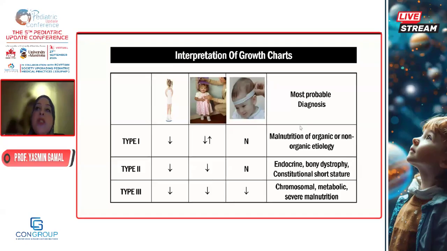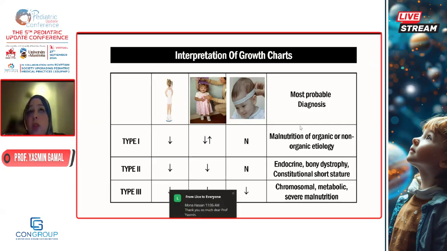If you have a child who is affected more regarding the height or length than the weight, think of an endocrinal cause of growth abnormalities or maybe a skeletal deformity. If you have a child with the weight, height, and head circumference all below the centiles, all below the third centile, all below -2 standard deviation, think chromosomal, metabolic, or severe malnutrition. So just assessment of the growth charts and proper interpretation of my measurements would direct me further to what is the cause of this growth abnormality.